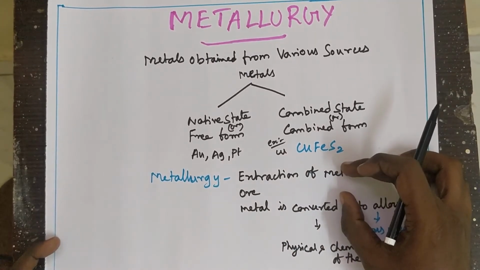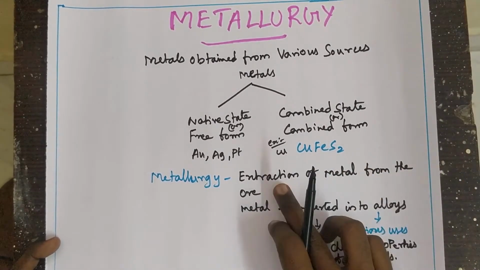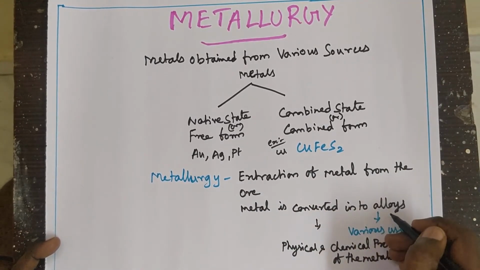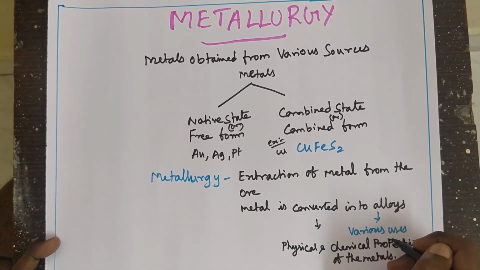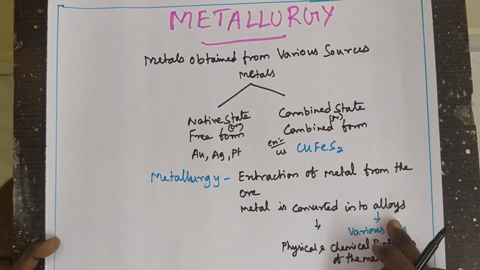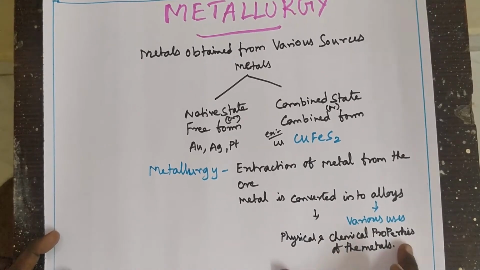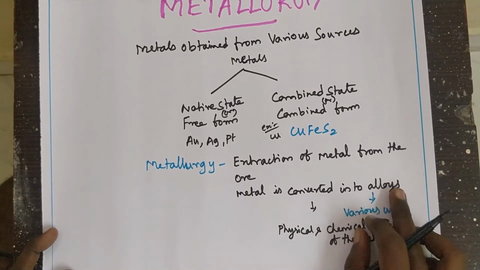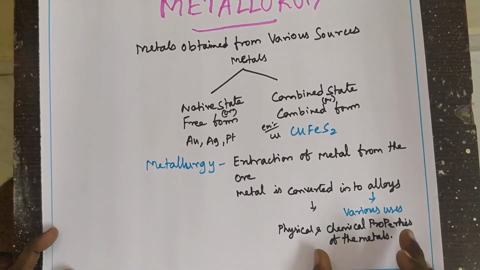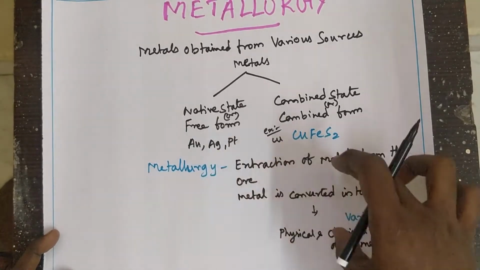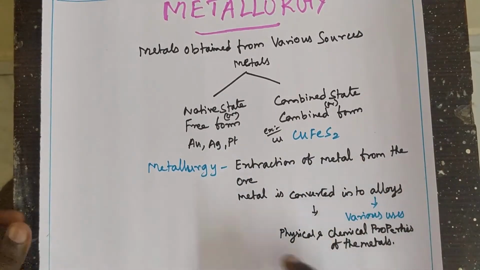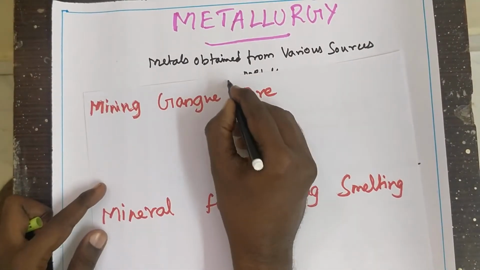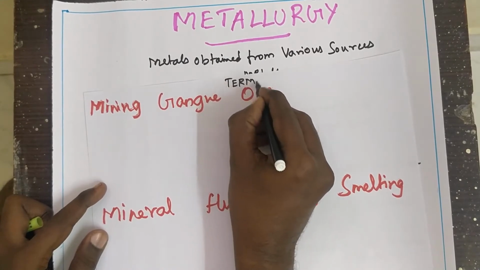This is the correct definition, as given in the textbook: extraction of metal from the ore. Then this metal is converted or modified into alloys. These alloys are used in various applications. Whether the metal is converted into alloys depends mainly upon the physical and chemical properties of the metal. This is the definition of metallurgy. And what are the terminologies used in metallurgy? These are the terminologies used in metallurgy.